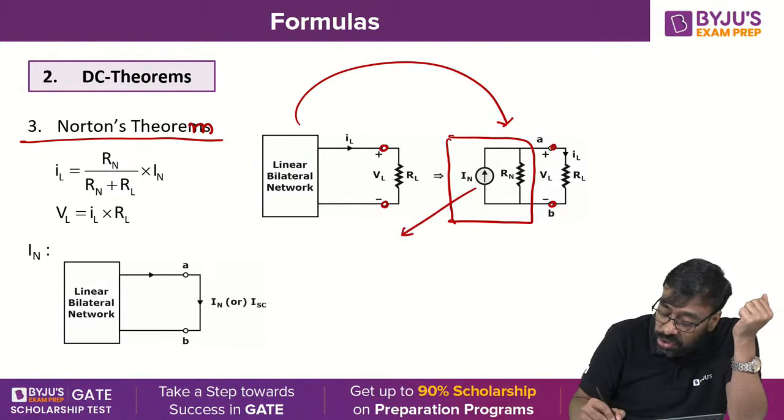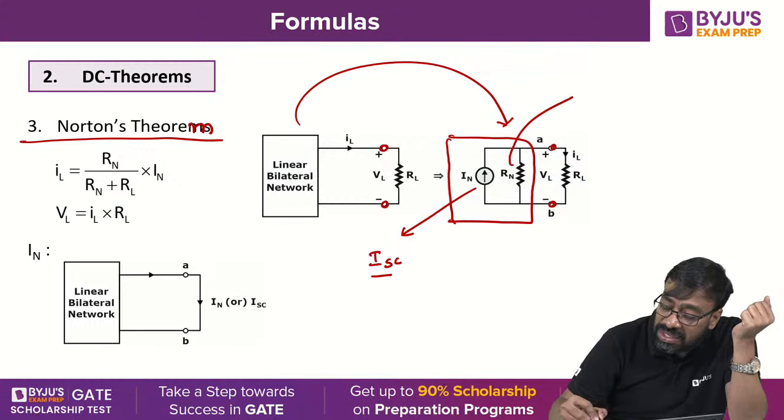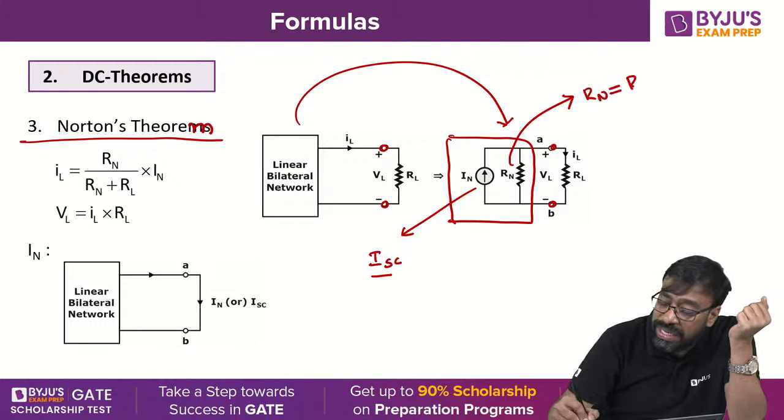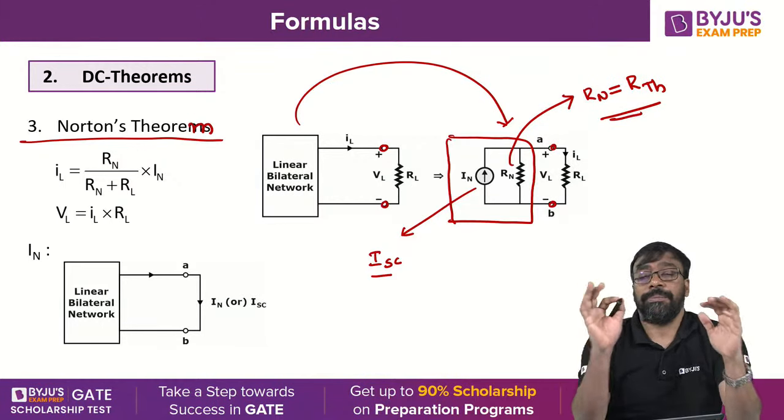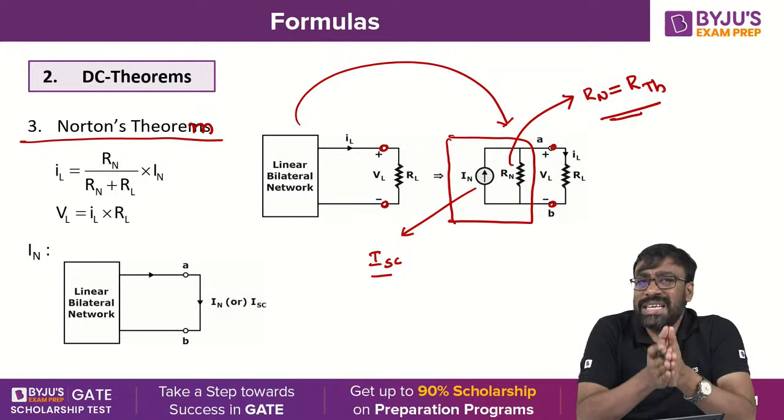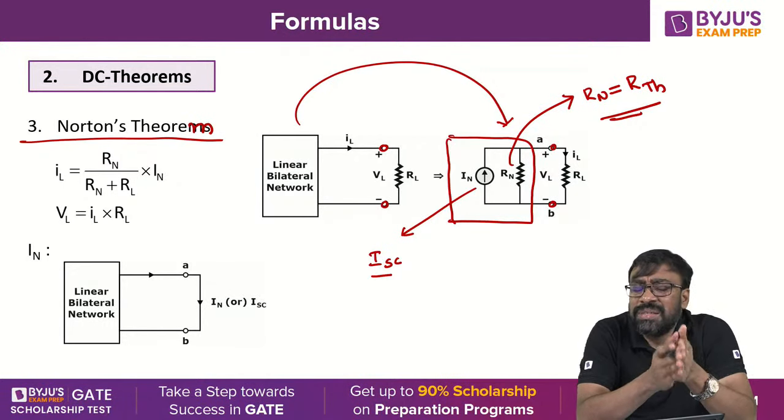This ideal current source value is nothing but IN or else ISC. The parallel resistor value is called Norton's equivalent resistance, whose value is equal to Thevenin's equivalent resistance. Both are the same. Norton's equivalent resistance and Thevenin's equivalent resistance, both are the same, Nana.